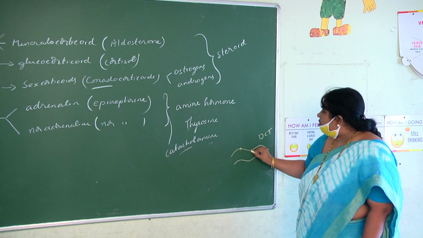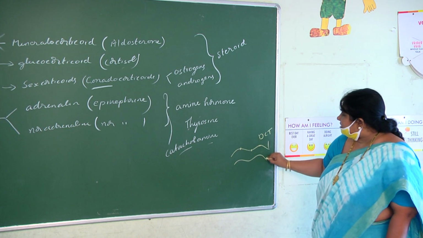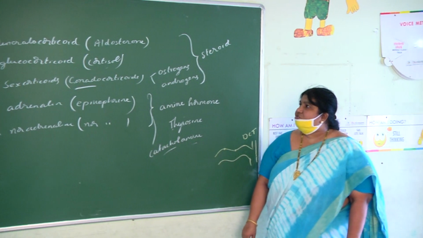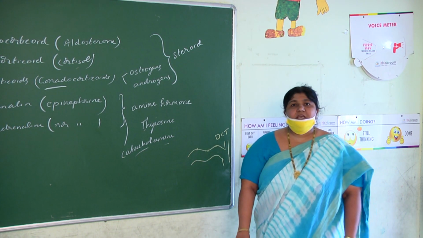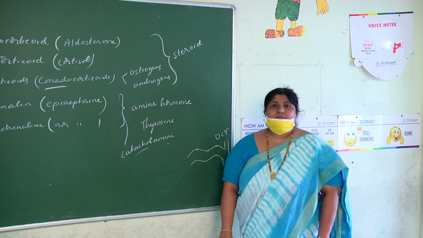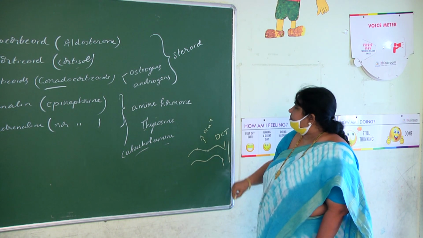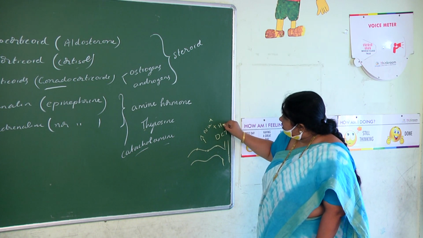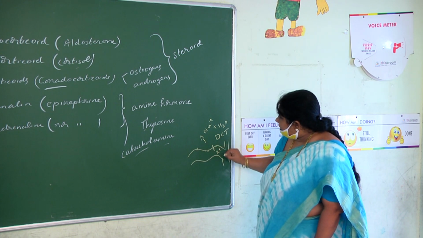The receptors are present on DCT and also to some extent in CD. Aldosterone acts on DCT and helps in reabsorption of sodium and water, and also elimination of potassium and phosphates.